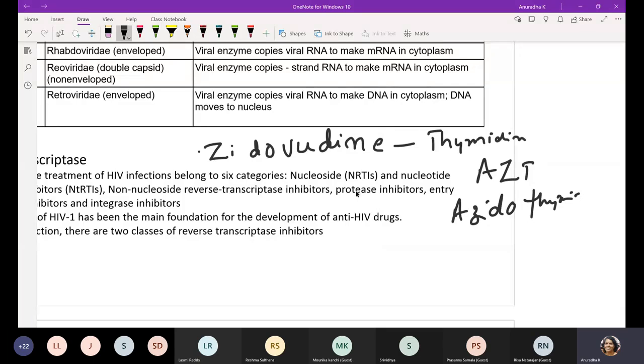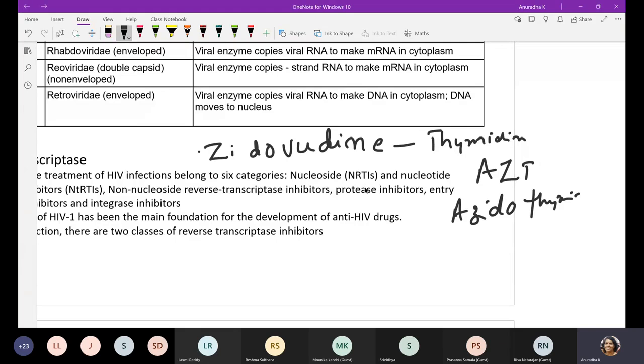It is also capable of terminating the phosphorylation step. It has kinase activity, so it can partially bind for some time with the transcriptase enzyme and inhibit viral DNA synthesis. So both by competitive inhibition and by chain termination, zidovudine can show its action.